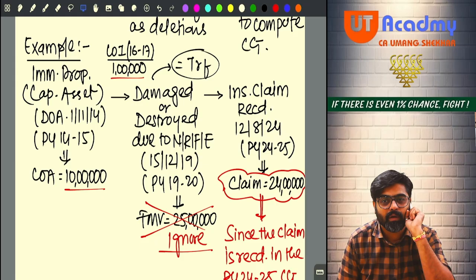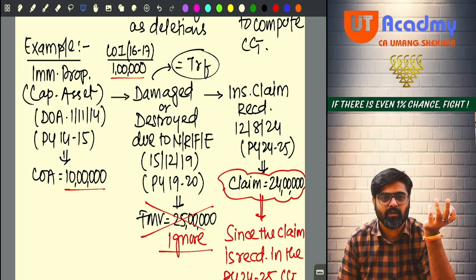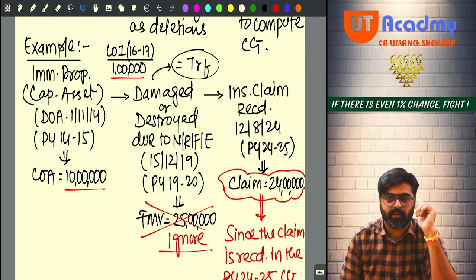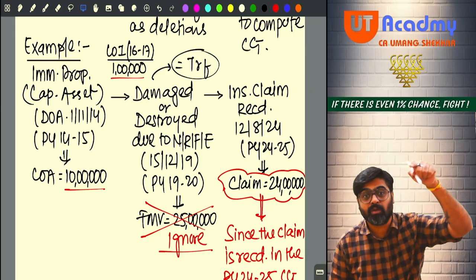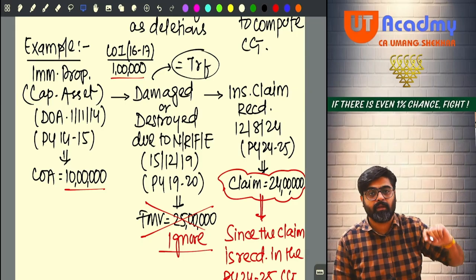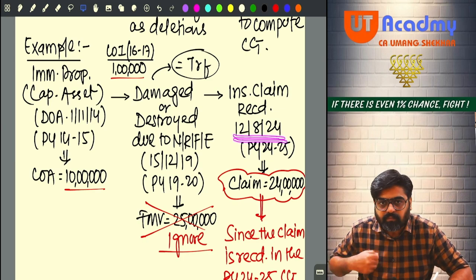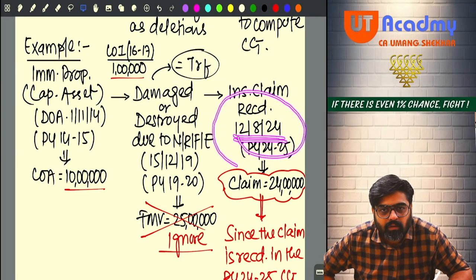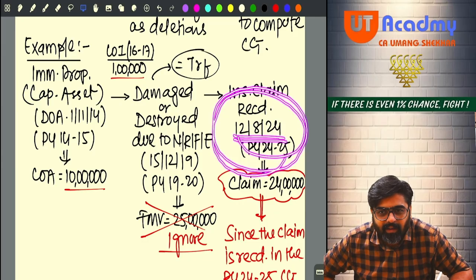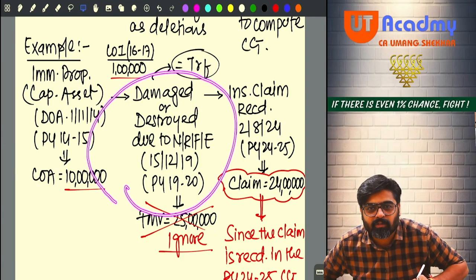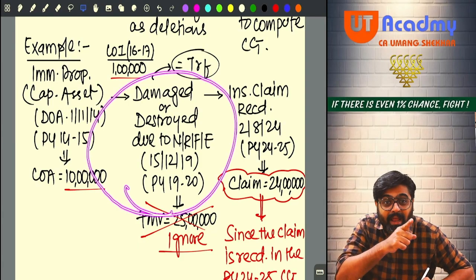Due to some technical reasons, you did not receive the insurance claim in that same year. To get the insurance claim, it took some time. But for that damage or destruction, you are receiving the insurance claim in previous year 24-25 on 12th of August 2024. Can you see this date is on or after 23rd July? No need to do anything with this date because this is not the date of transfer. The date of transfer is prior to 23rd July.